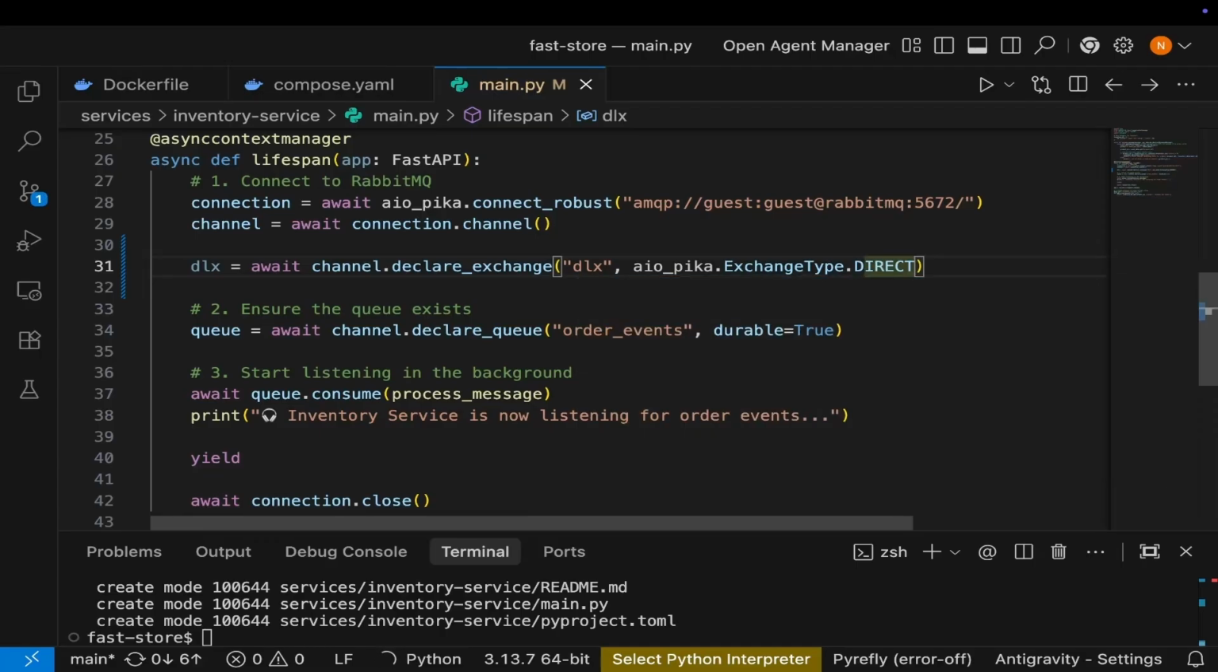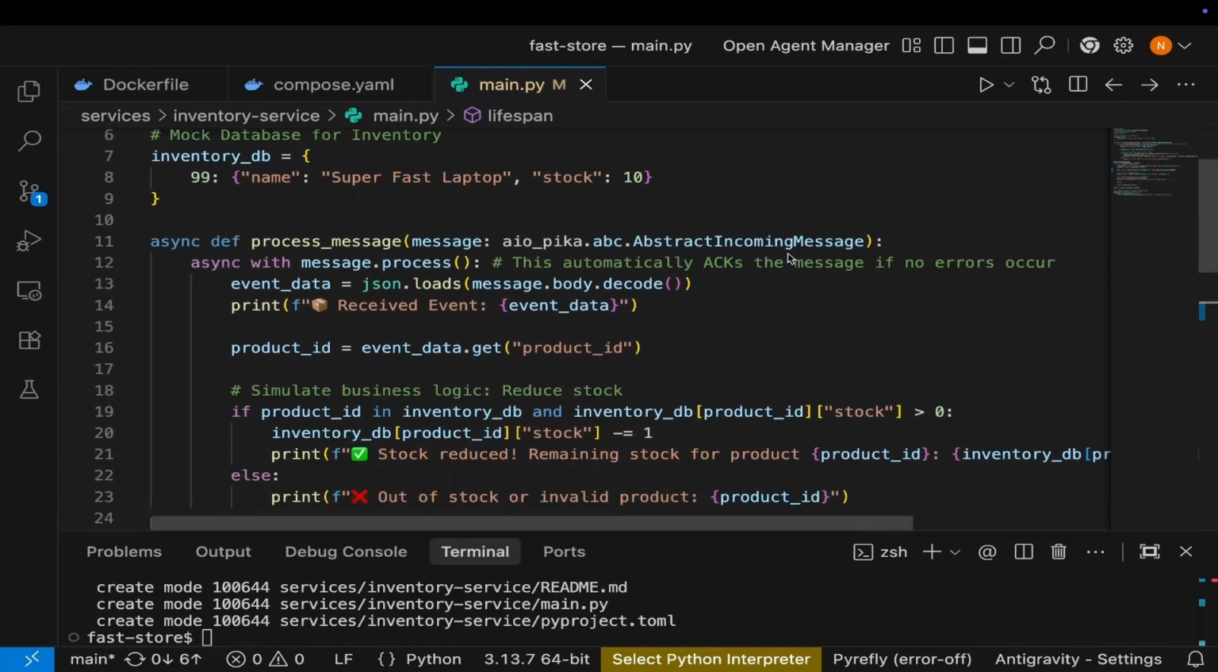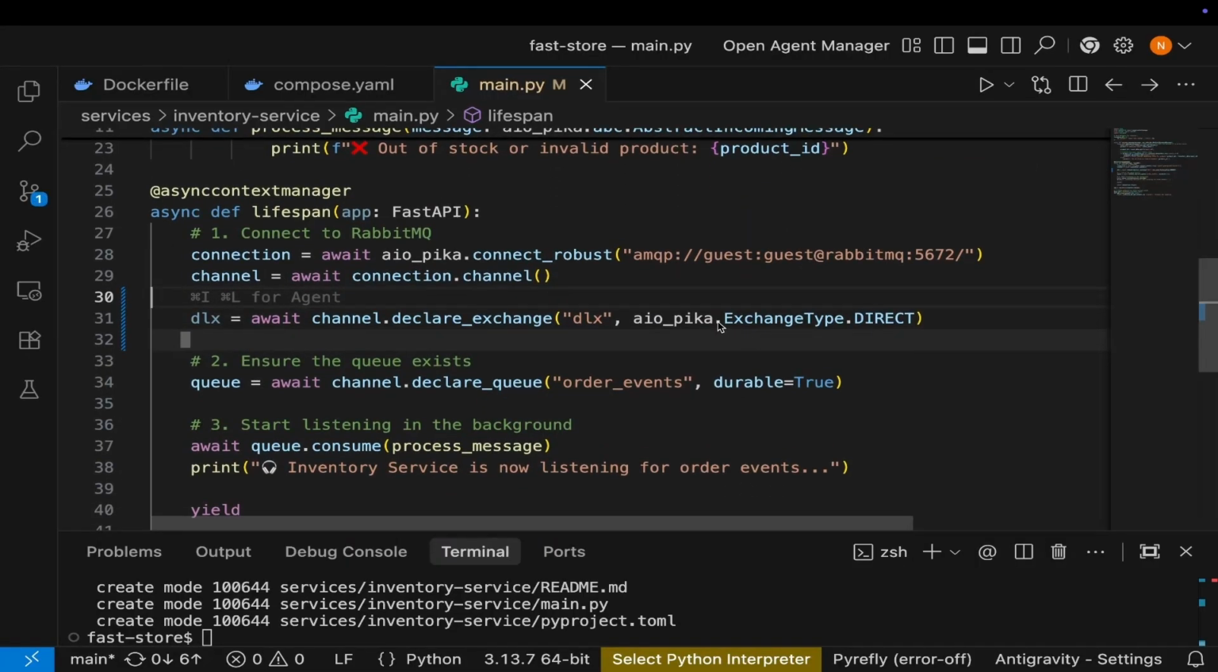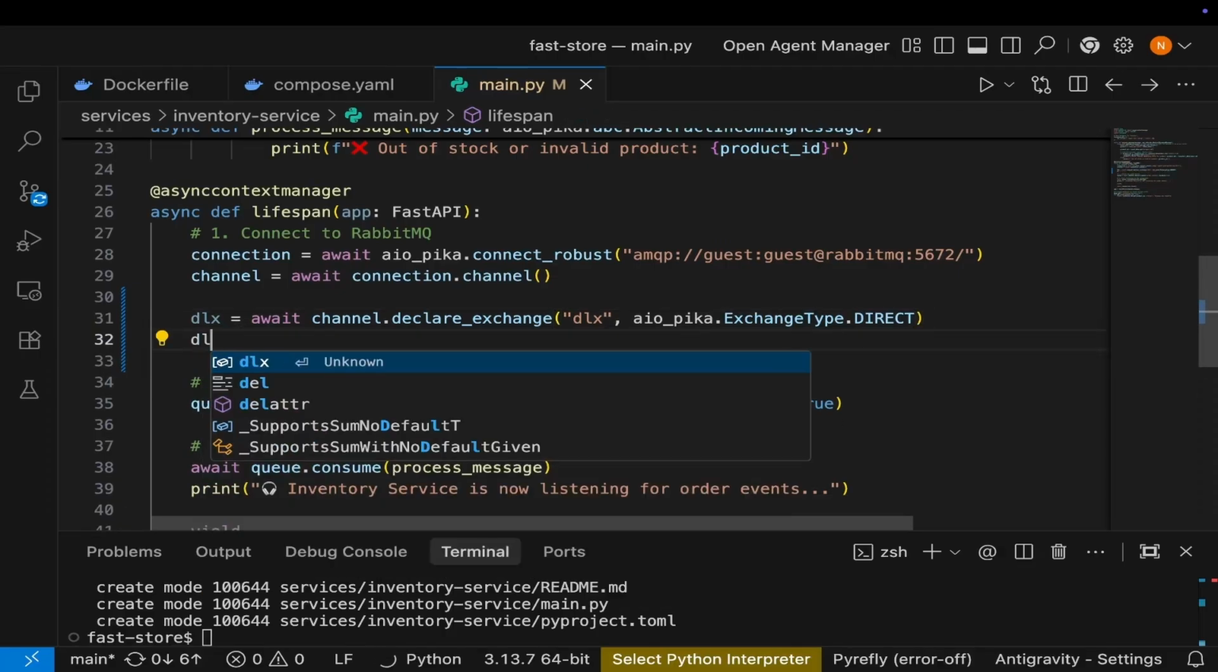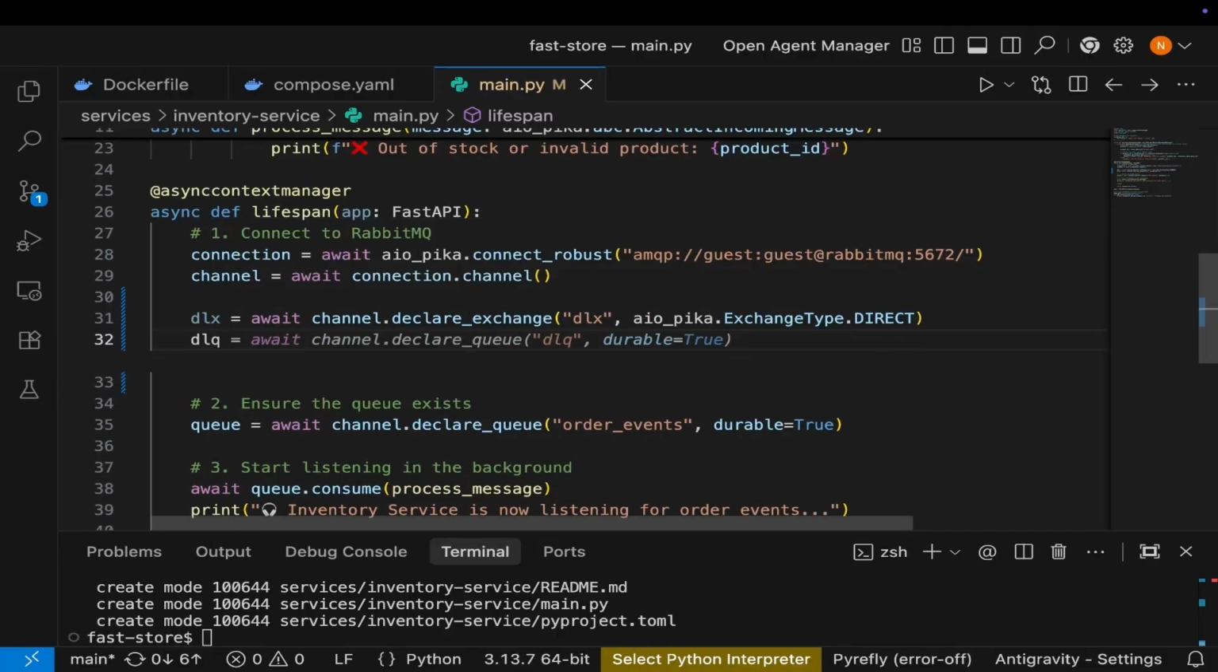I don't know why my editor is not picking up the support. For example, when I type a dot, I expect the IntelliSense to give me the options, but that's not happening. Anyway, let's continue. Then after that, I need the DLQ, and DLQ is not dead letter exchange, but dead letter queue. So DLX is dead letter exchange, and DLQ is the dead letter queue.